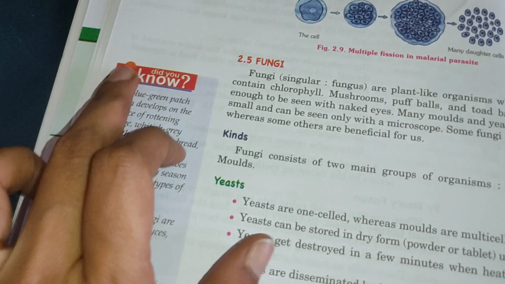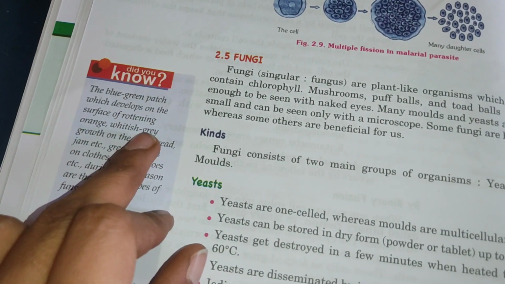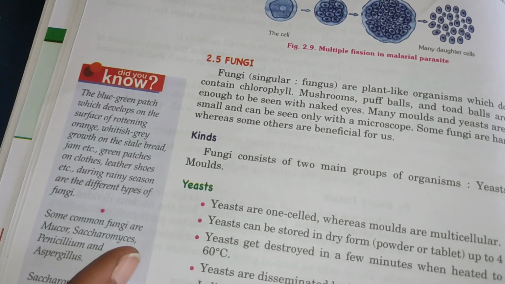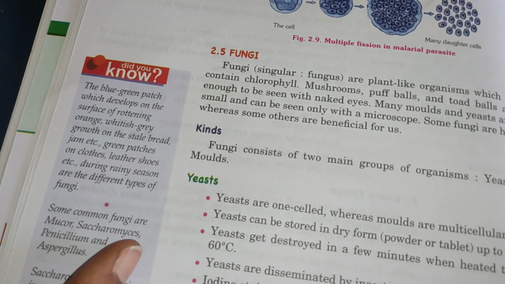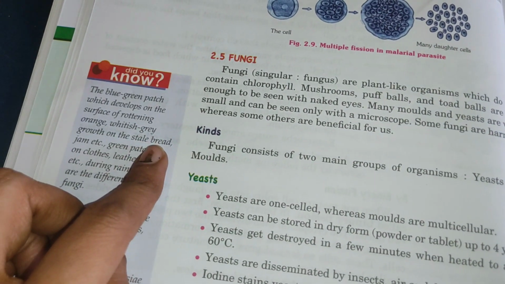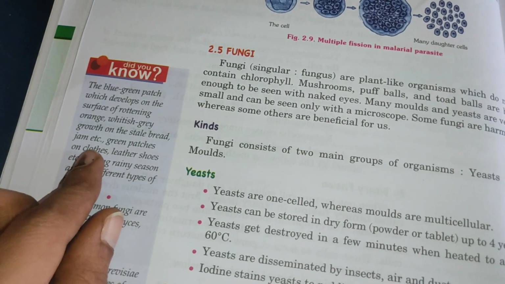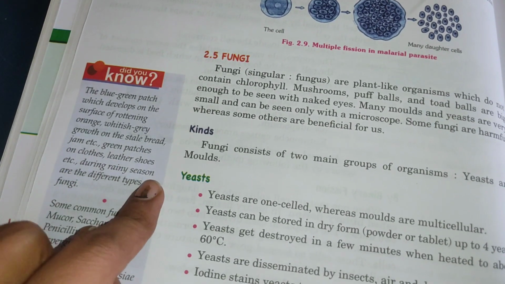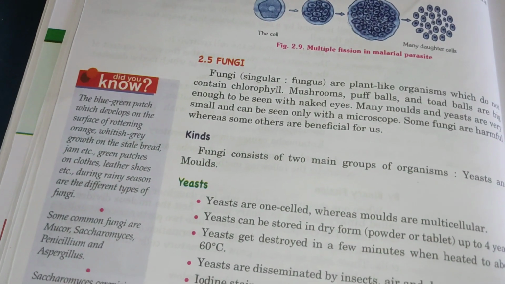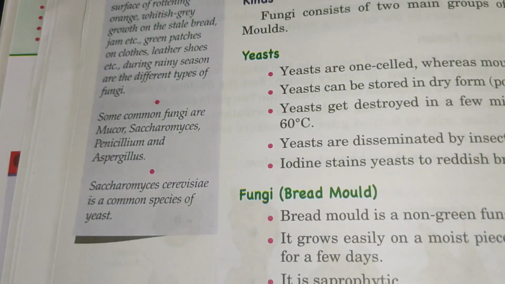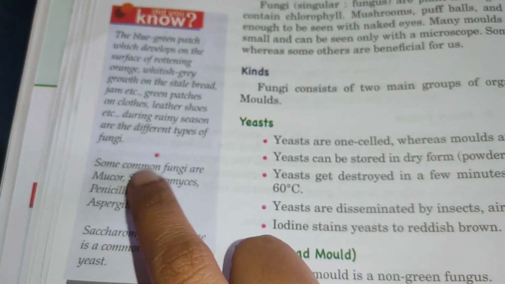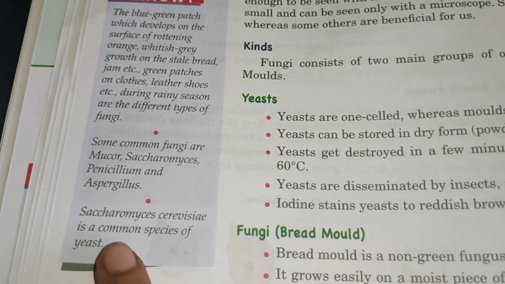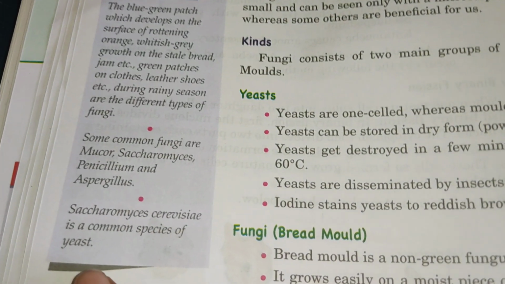Here you see the blue-green patch which develops on the surface of a rotting orange. When we keep an orange for many days, we can see a blue-green patch, or white-grey growth on the bread. On the bread, if we keep it for many days, we can see a grey growth on the jam, bread, etc. And green patches on clothes, even leather shoes, during the rainy season. All these are nothing but fungi. Some common fungi are Mucor, Saccharomyces, Penicillium, Aspergillus, etc. Saccharomyces cerevisiae is a common species of yeast.